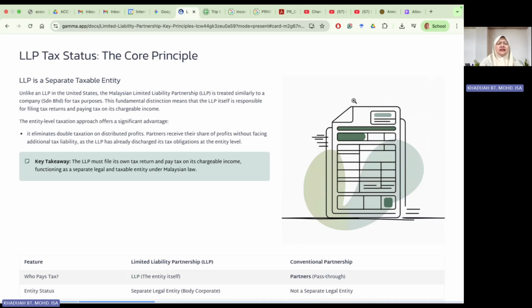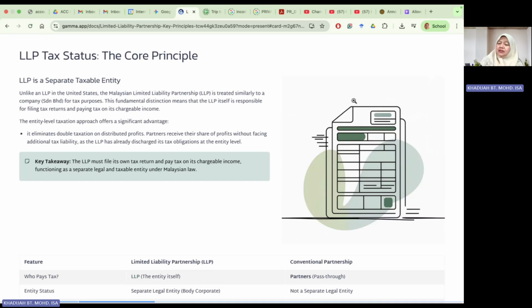The entity level taxation approach offers a significant advantage. Why? Because it eliminates double taxation on the distributed profit. Partners receive their share of profit without facing additional tax liability, and the LLP has already discharged its tax obligation at the entity level.